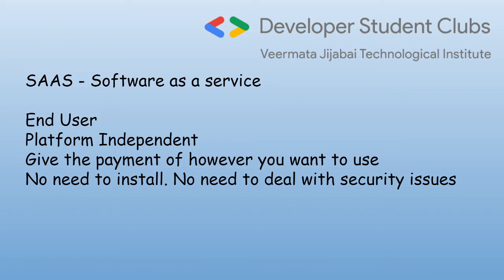So these three stages, if you properly relate to: infrastructure, meaning that you tell the chef to go aside and you yourself cook, but using their infrastructure, using their hotel. Platform as a service means you go to the hotel, you sit on the table and chair, you eat and come back. That is platform. And software as a service means you don't even go, you just get the result. You just order and you get the result. You don't care from which hotel it is coming, who is bringing my delivery, how is he bringing my delivery. I just want it to be delivered at my doorstep. That is software as a service.